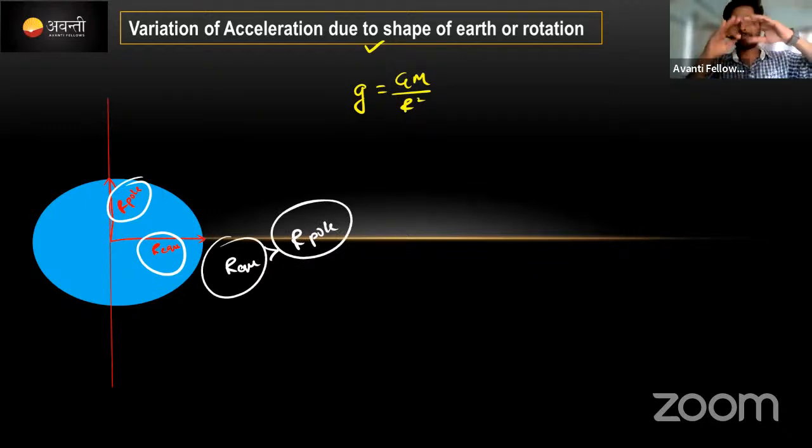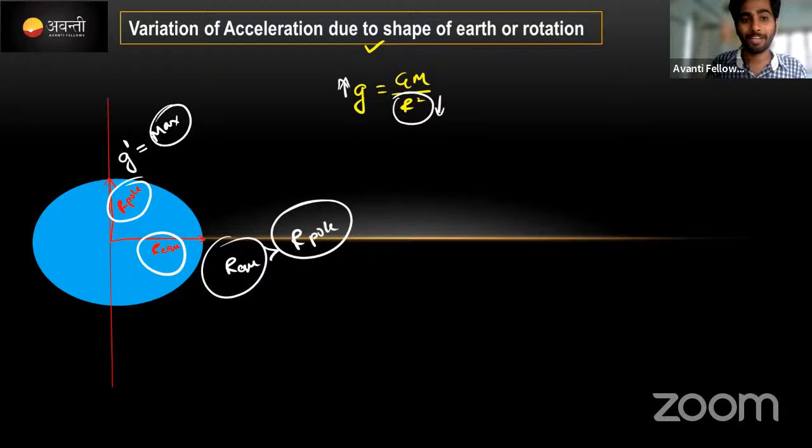Okay. Ellipse, semi major axis, semi minor axis, you already studied. In the minor axis the b value is smaller, like that the radius will be less here at the pole points. Clear? And look here, if the radius value decreases, then the g value increases. At the pole the radius is decreased, which means the g value increases, so the value of g at the pole is maximum compared to the value of g at the equator.